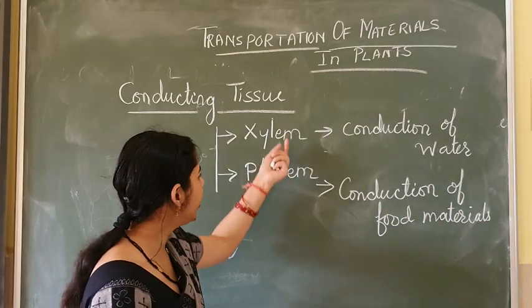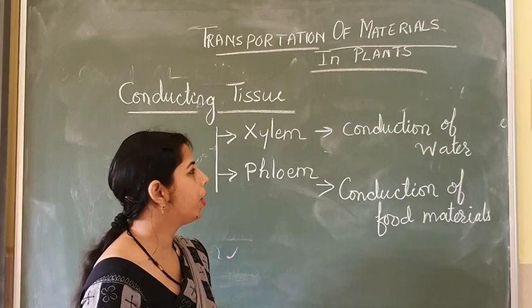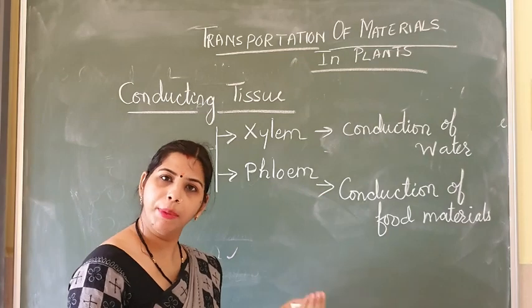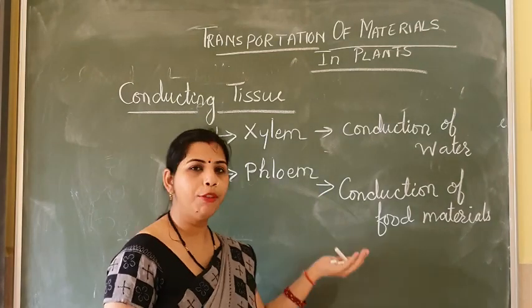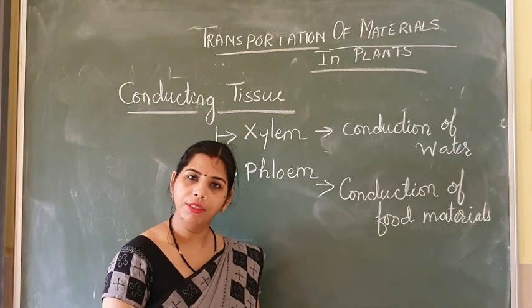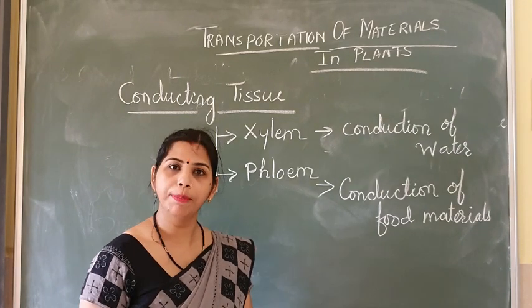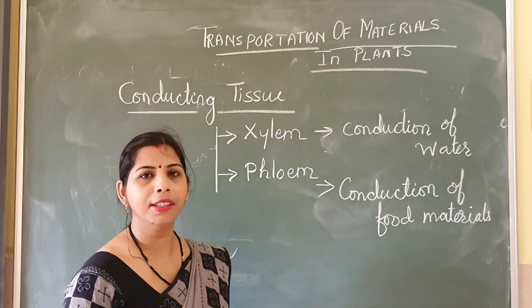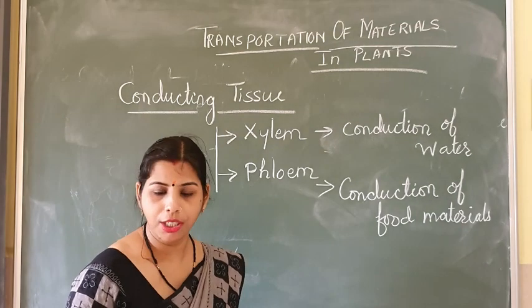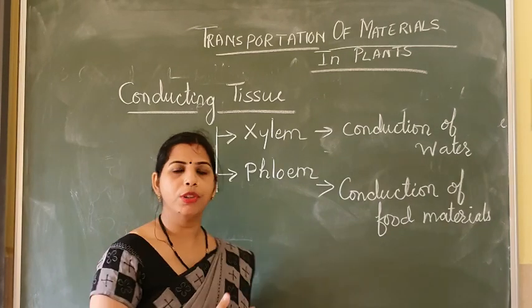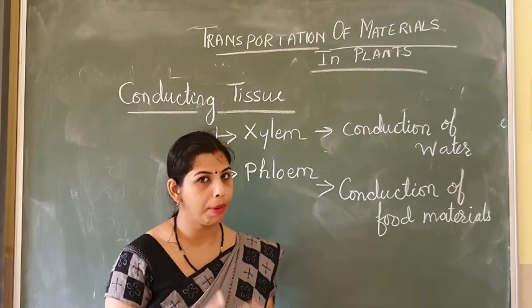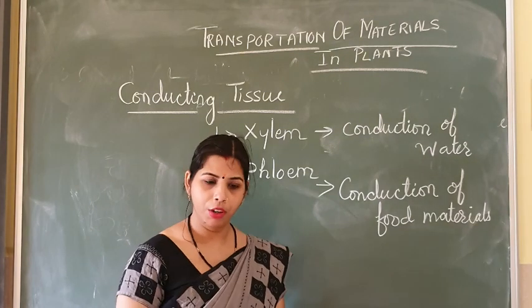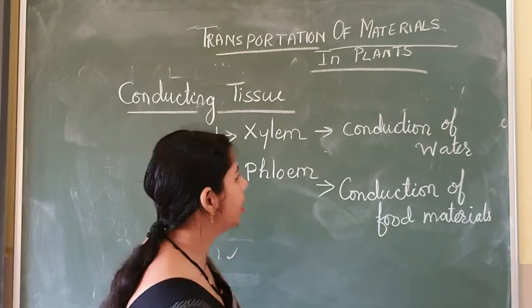And you know why these two tissues are there? Because plants need water and minerals as well as the food which is prepared by the leaf, and that is also going to be transported to the different parts. That's why these two tissues are there in the plant for the complete conduction. Now one by one we are going to study about the conduction, their parts and how they are going to work. So first start with the xylem.